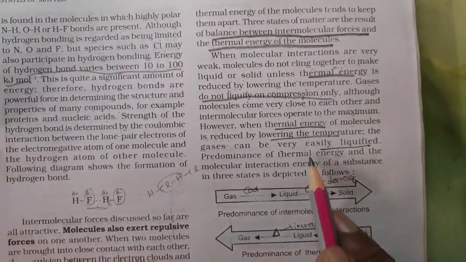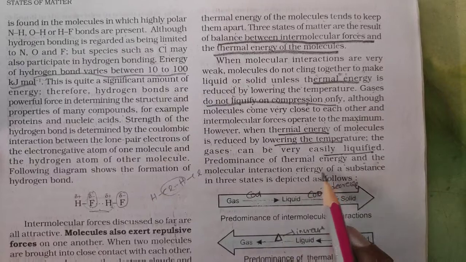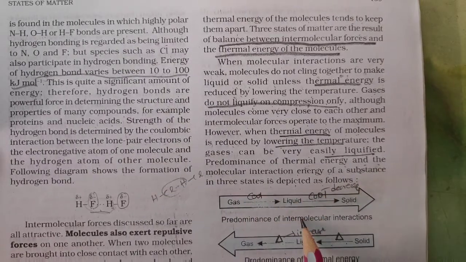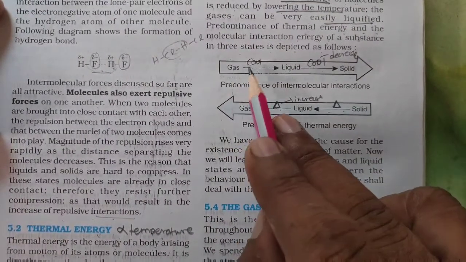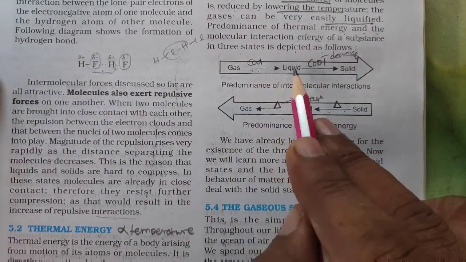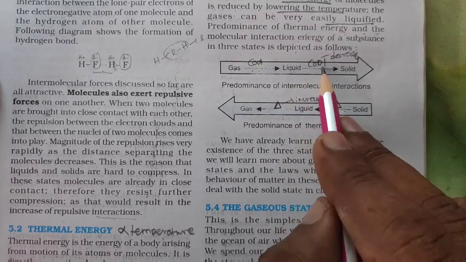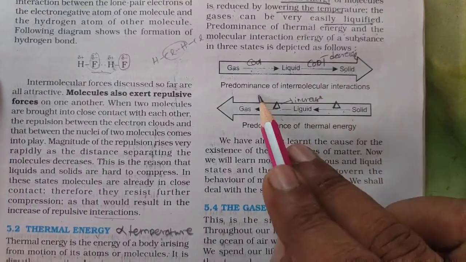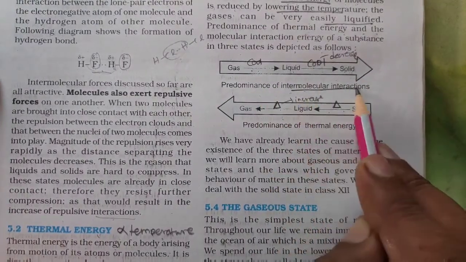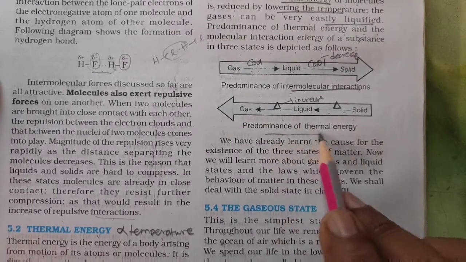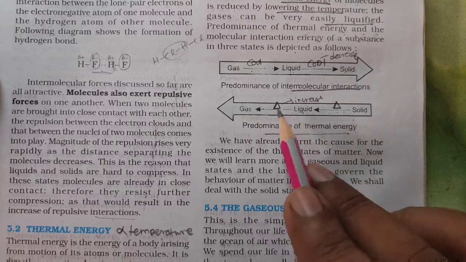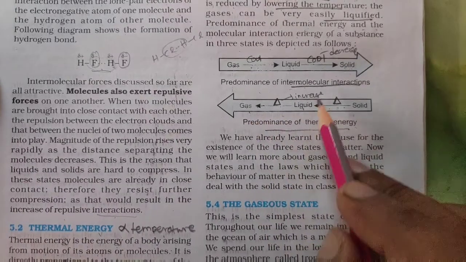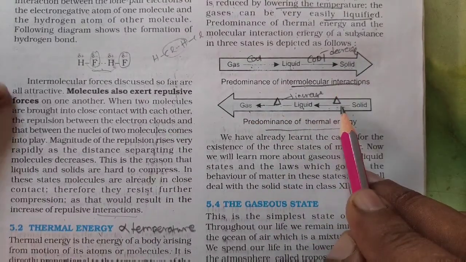Now, the predominance of thermal energy and molecular interaction energy of a substance in three states is depicted here, which I already explained to you. Gases, if you cool, meaning reduce thermal energy, will change into liquid. Liquid you cool, it will change into solid. And in this case, see, predominance of intermolecular interaction. And here predominance of thermal energy, meaning heating. Solid by heating changes into liquid and liquid by heating changes into gas, right? So this predominance I think everyone understood.